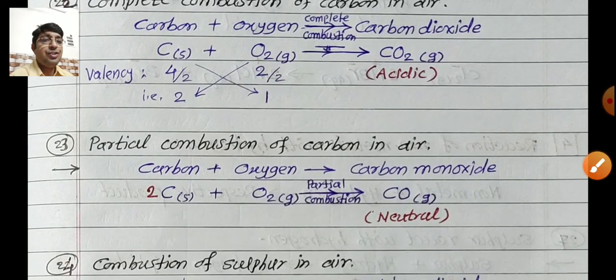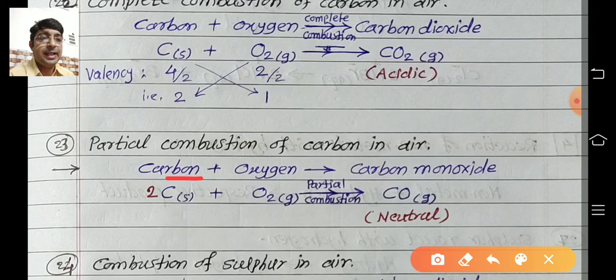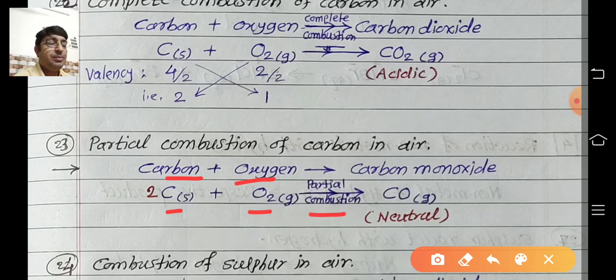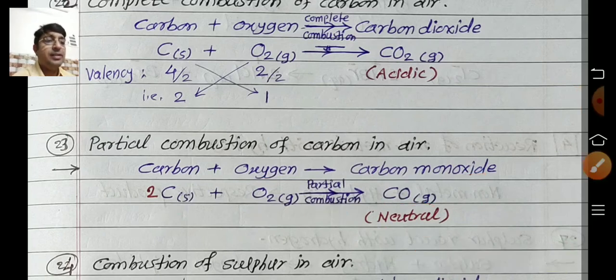Next, partial combustion of carbon in air. Again the same. Carbon reacts with oxygen. Carbon is solid in state, oxygen is gaseous in state. Condition: partial combustion means not complete combustion, the burning process is not complete. What is formed here? In partial combustion, carbon monoxide is formed, CO, in gaseous state. It is a neutral one, remember.